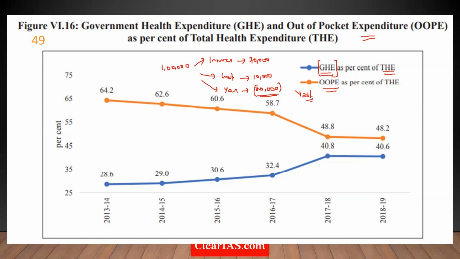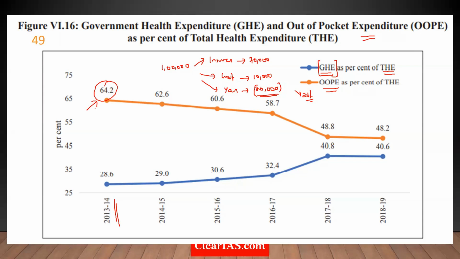So the idea is about which type of medical care you are seeking, about which type of institution you are seeking, that the percentages vary accordingly. But still, we have taken out averages. In around 2013-14, our out-of-pocket expenditure to total healthcare expenditure was something like 64%. It was very unacceptable. And that is something that you call a catastrophic health expenditure.